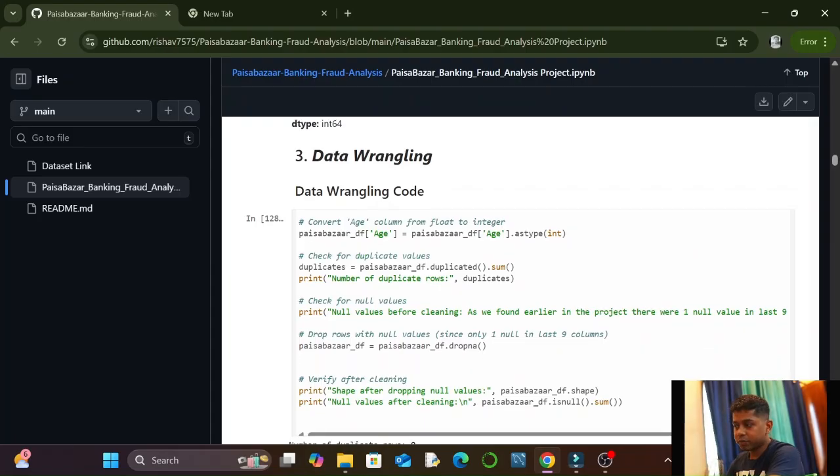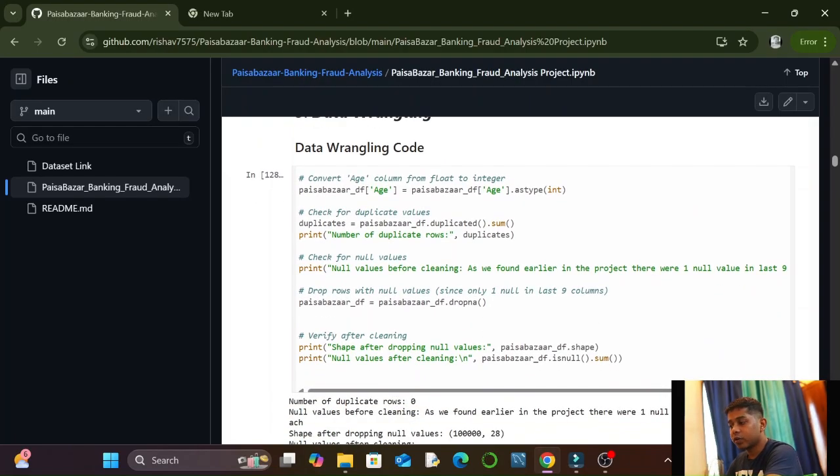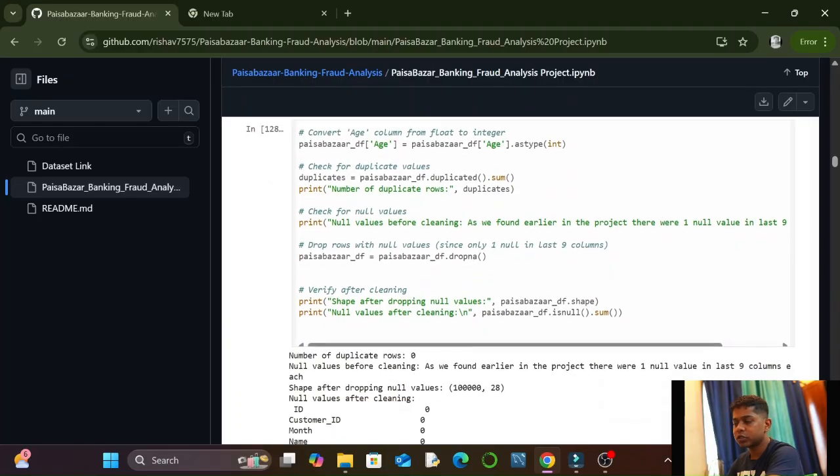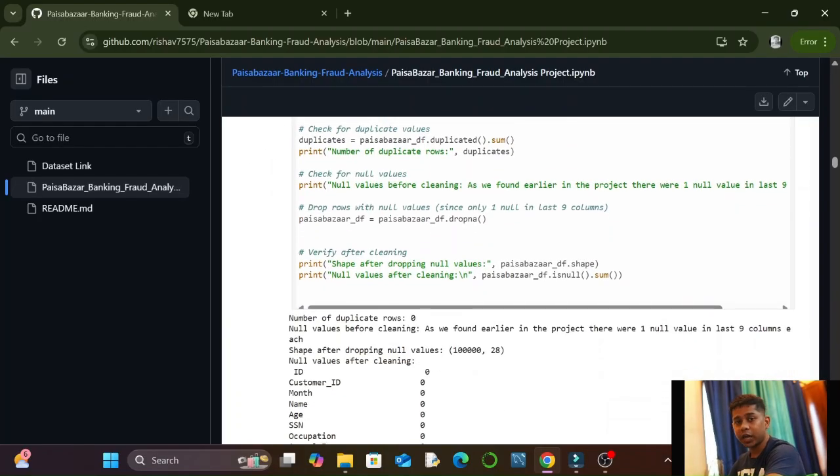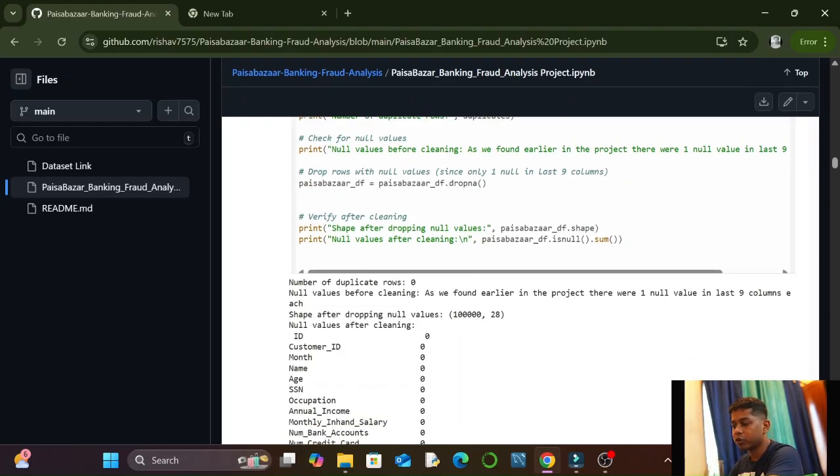Then in the data wrangling process, we wrote data wrangling codes. We wrote code for changing the data type of age from float to integer. We also found the number of duplicate values, and the number of null values, as you can see in the project. We also dropped null values if there are any. We don't have null values in this project, but if we had null values, then we would drop them.